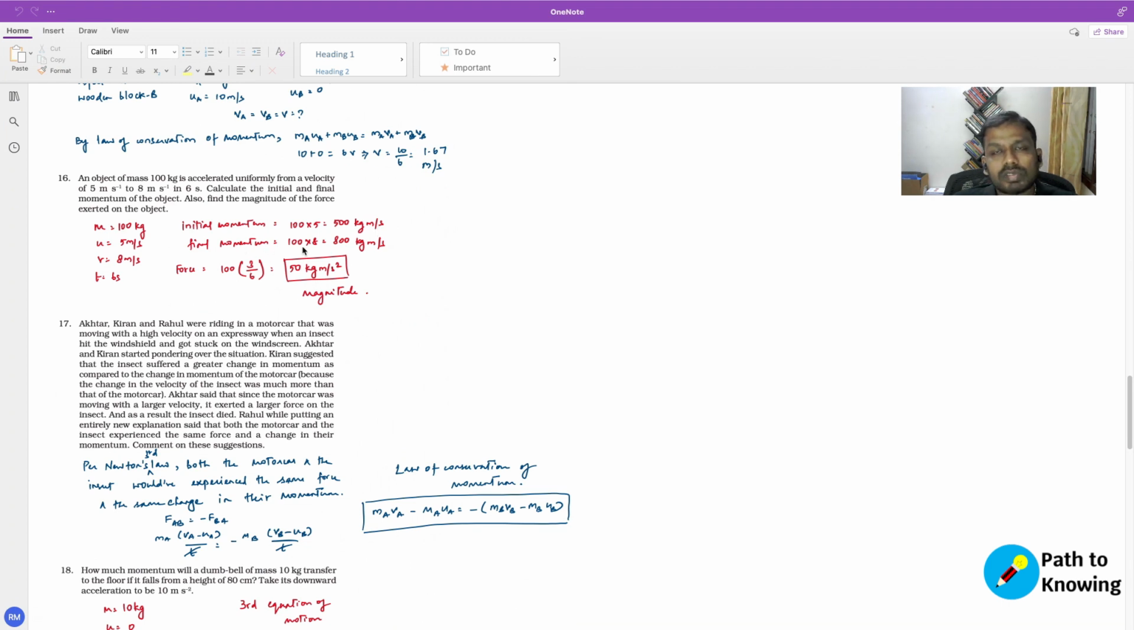Final momentum is mass times the final velocity, which is 8 meters per second. So it is going to be 100 times 8, which is 800 kilogram meters per second. So that's the final momentum of the object.